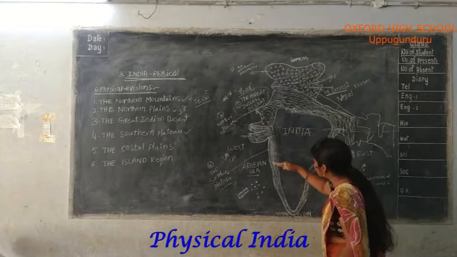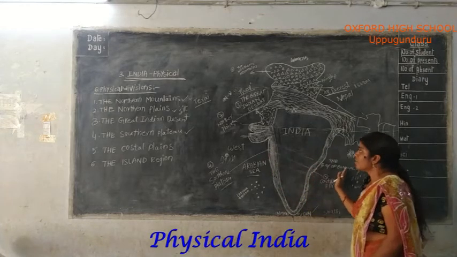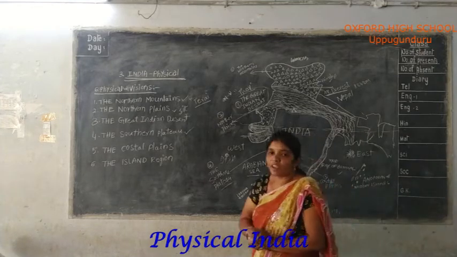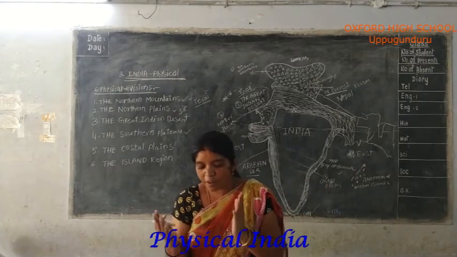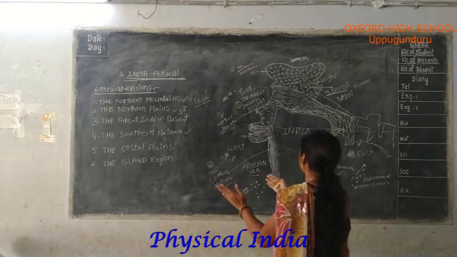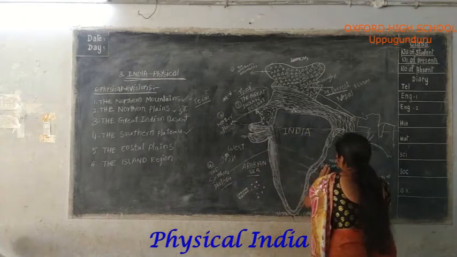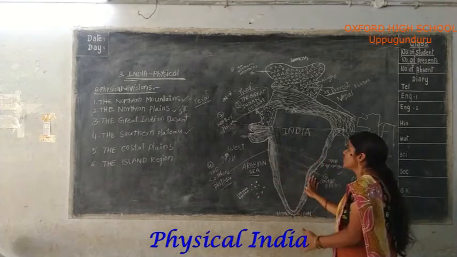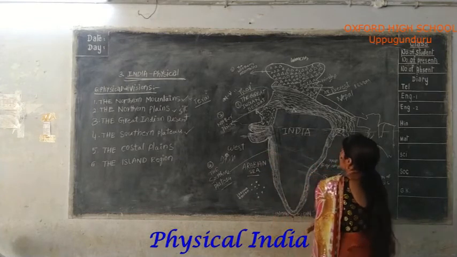It slopes down from west to east. That's why the rivers also flow from west to east. Those rivers are Godavari, Krishna and Kaveri, flowing into the Bay of Bengal.